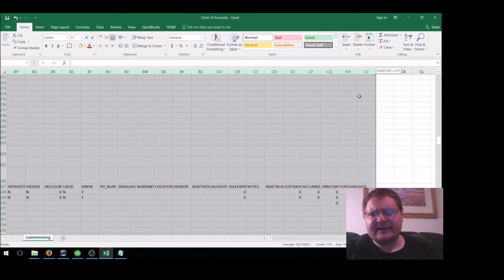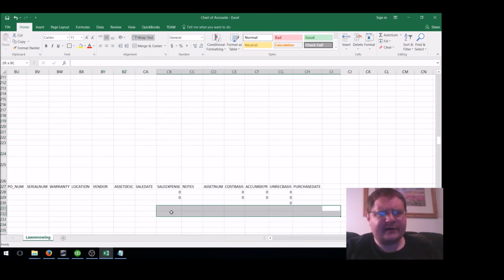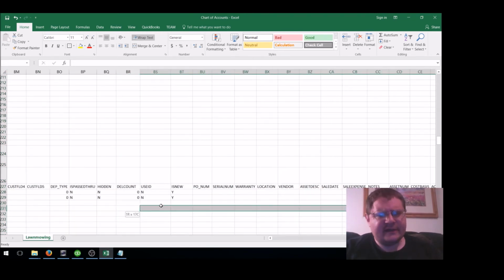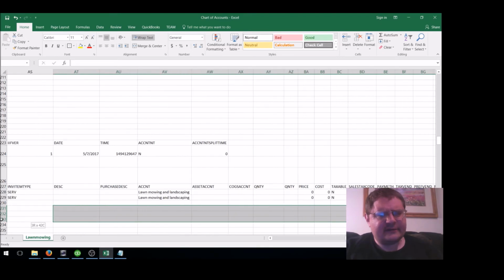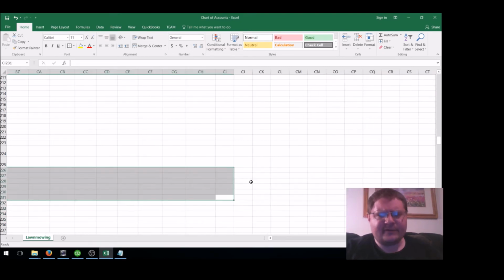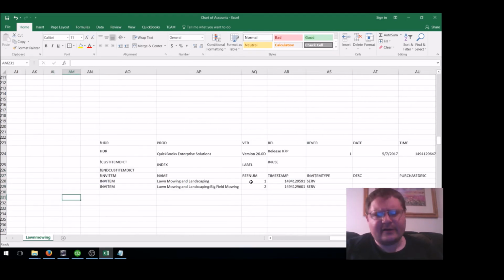See what we really need for tags. Let's get this a little bit cleaned up. A lot of this information we're not going to use on the import side. Let's pull this over. No, taxable. That way we can just get a nice list and see where things are going.